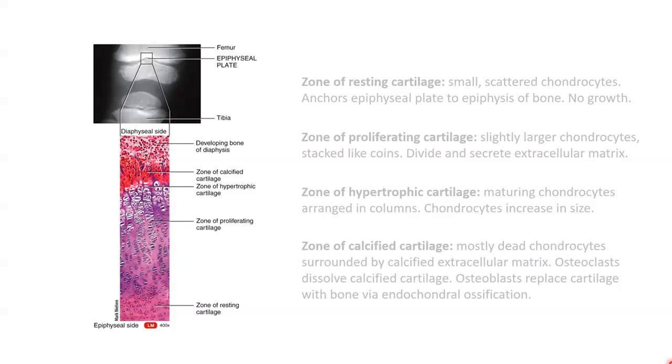Now, to understand this process, which I will explain in more detail shortly, we need to know a bit more about the structure of the epiphyseal plate. So the epiphyseal plate, also known as the growth plate, is a layer of hyaline cartilage in the metaphysis of a growing bone that consists of 4 zones of cartilage. Looking at this figure here, this is an X-ray. We've got your feet.